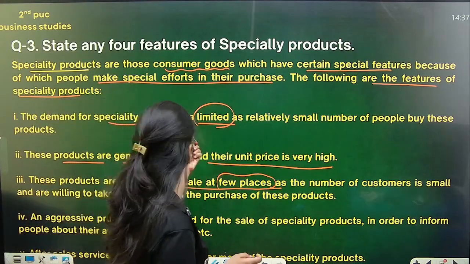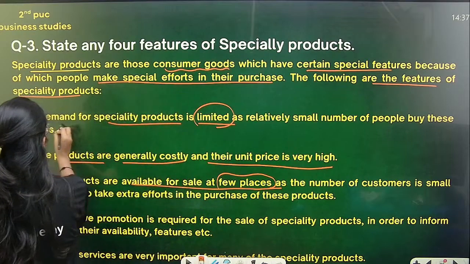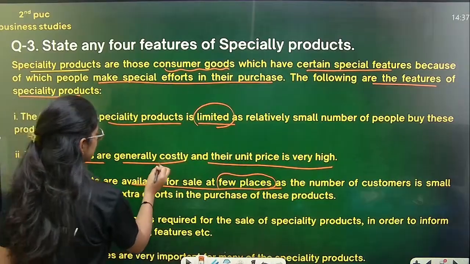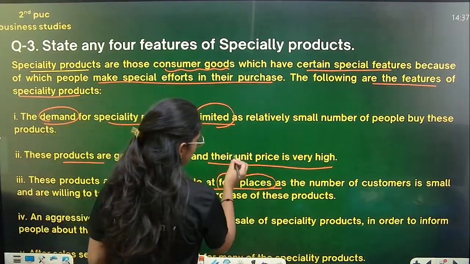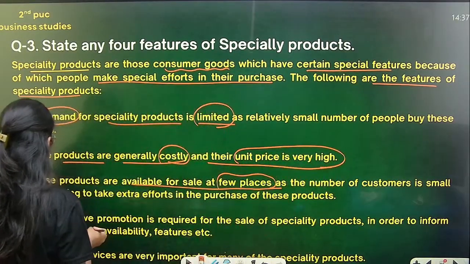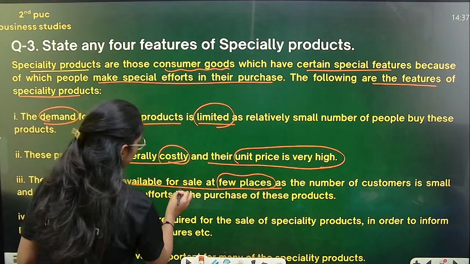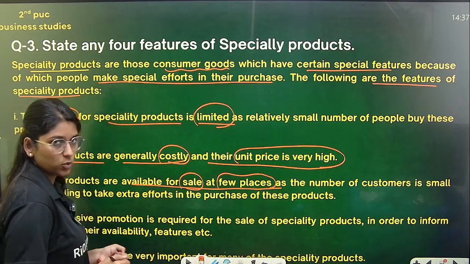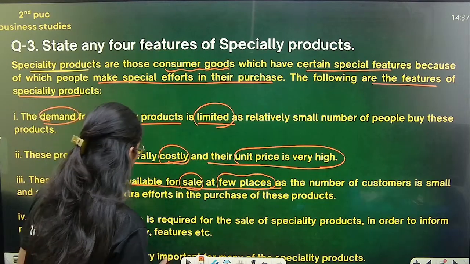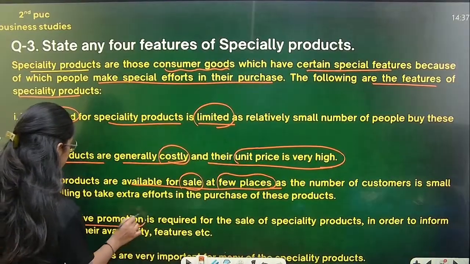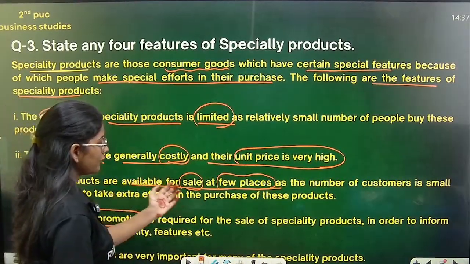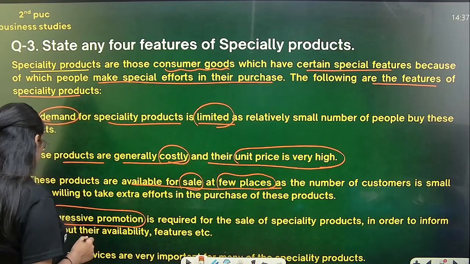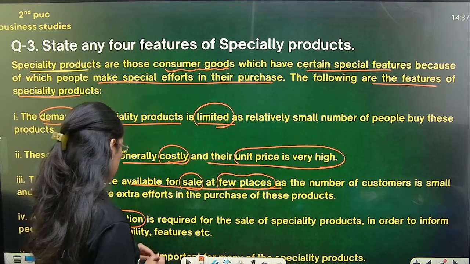You can see the demand is what? The demand is limited. Okay, and the second one is these products are generally costly and unit price is also very high. And you can see here these products are available for the sale only at what? Few places. And then you can see the last one is what? An aggressive promotion is required. This is very important. An aggressive promotion is required for the sale of specialty products in order to inform people about their availability, features, etc.